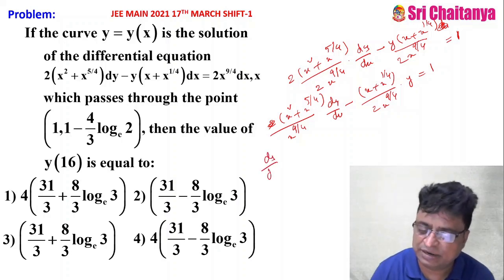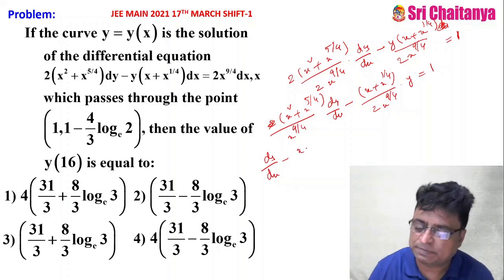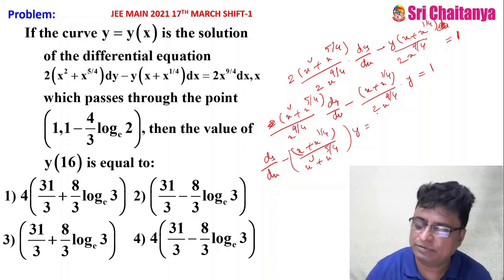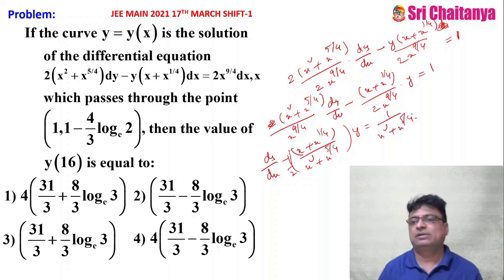So dy by dx minus, they can get cancelled, x plus x power 1 by 4 by x square plus x power 5 by 4 into y equal to, of course this half I can also put it here, 1 by x square plus x power 5 by 4.